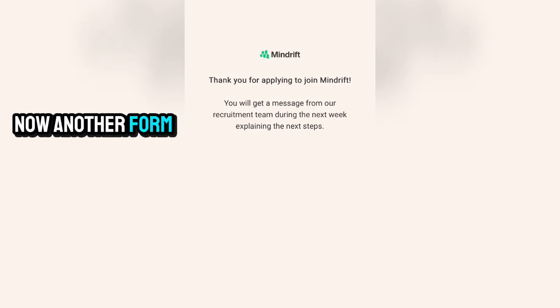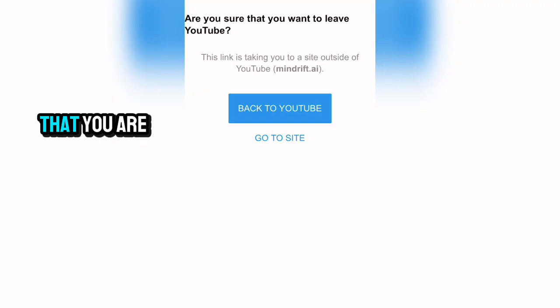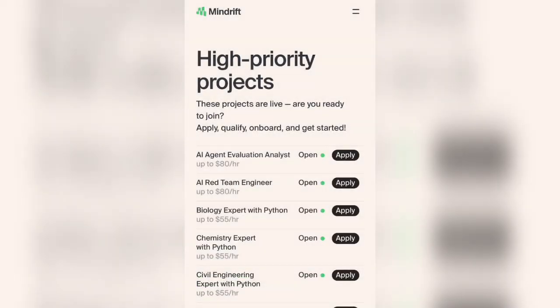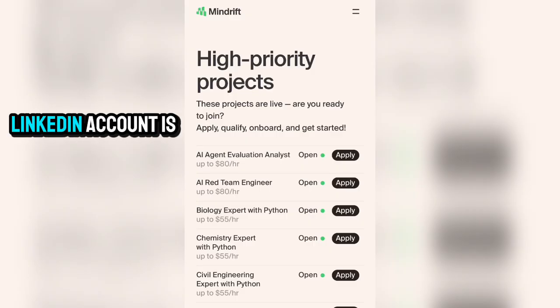Now another form of application is actually using the second link in the pinned comment section. Once you click that, you are going to be brought right here. Just go over to site. The moment you go over to site, you're going to see high priority projects. So what you're going to be doing is applying for any of these jobs right here, but make sure your LinkedIn account is optimized and your resume also is optimized.